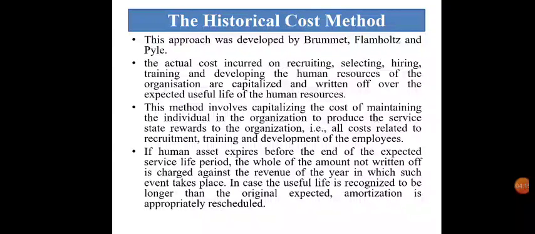If we thought the human resource would work for 20 years and the total amount has been amortized, but with the passage of time the organization is still getting the services for 25 years, then the amortization will be rescheduled for the 25 years. Now we will talk about some merits of the historical cost method.